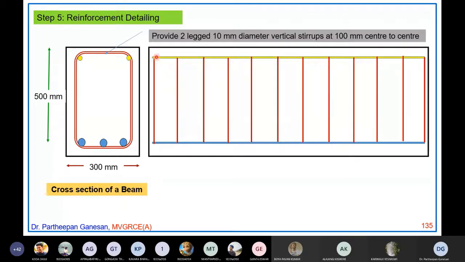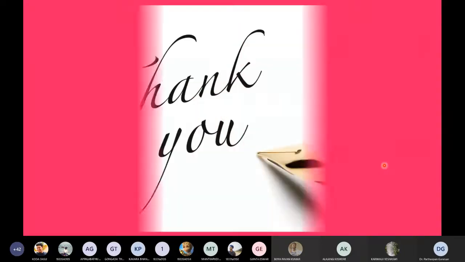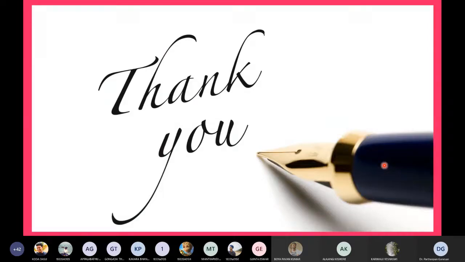Right? Remember, your rod will not be till the end of the beam. There will be effective cover here also. There will be effective cover here also. Okay. So the spacing is 100 mm center to center, and these are 3 number of 20 mm diameter bars, and this is a longitudinal section of the beam. Okay. So that's it for unit 3.